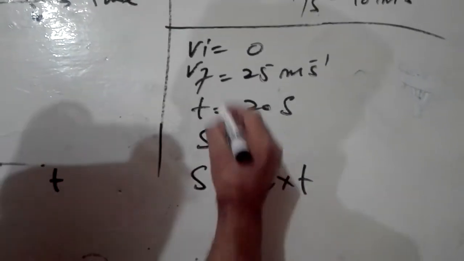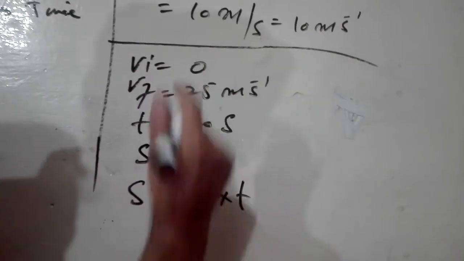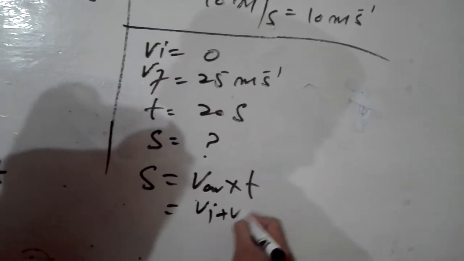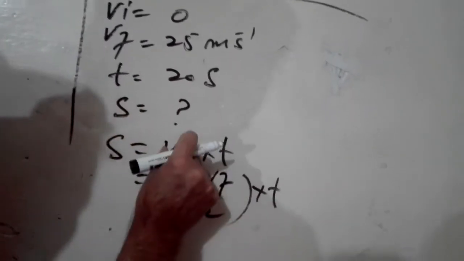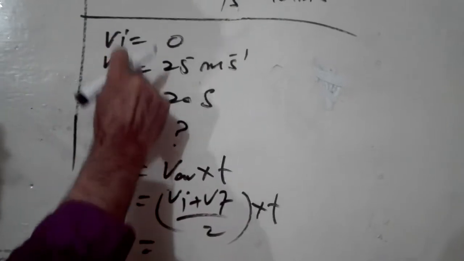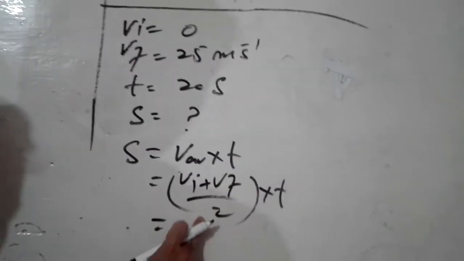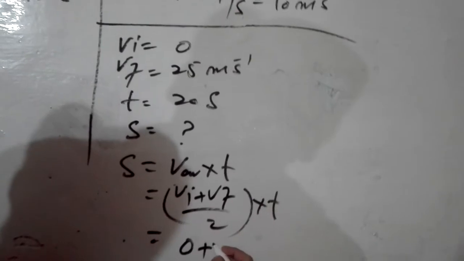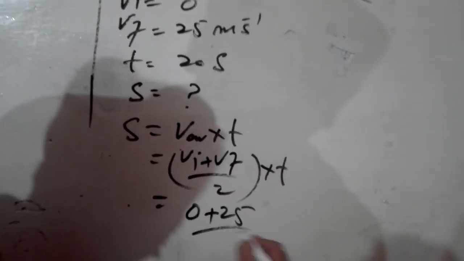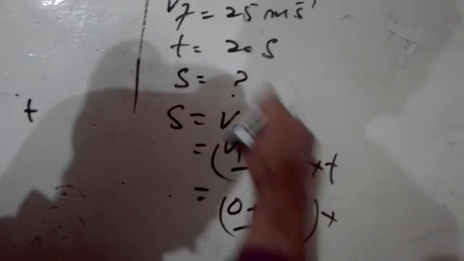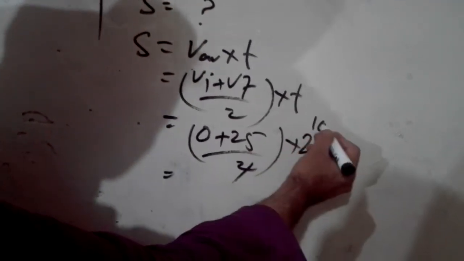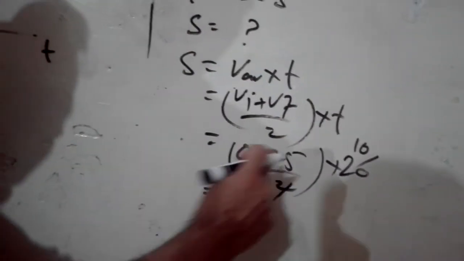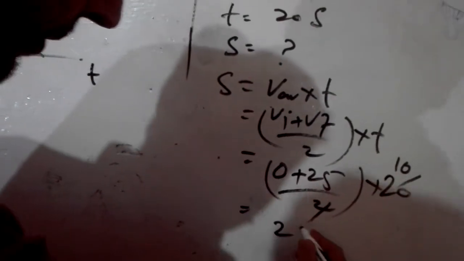So put the value of average. Average means sum these two values and divide by 2, meaning Vi plus Vf over 2 into T. So this is the average value of velocity. Add these two values and divide by 2. That is the average. Now clearly Vi is 0 and Vf is 25 divided by 2. And what is the value of time? That is 20. Okay, now solve this. 2 can be cancelled with 20, giving you 10. So 0 means nothing. Multiply 25 with 10, answer is 250.